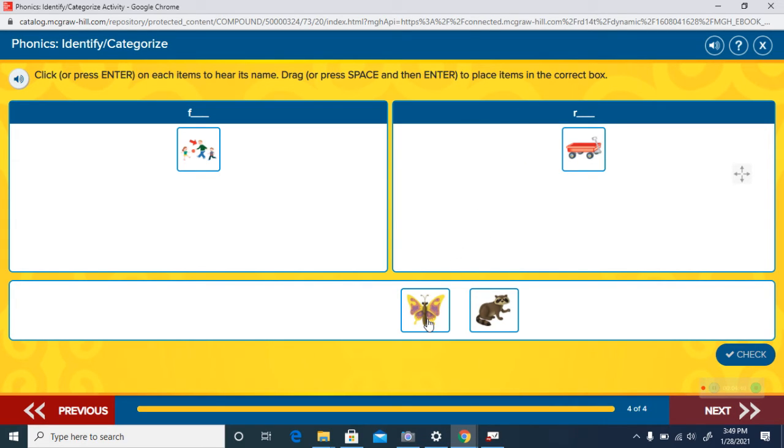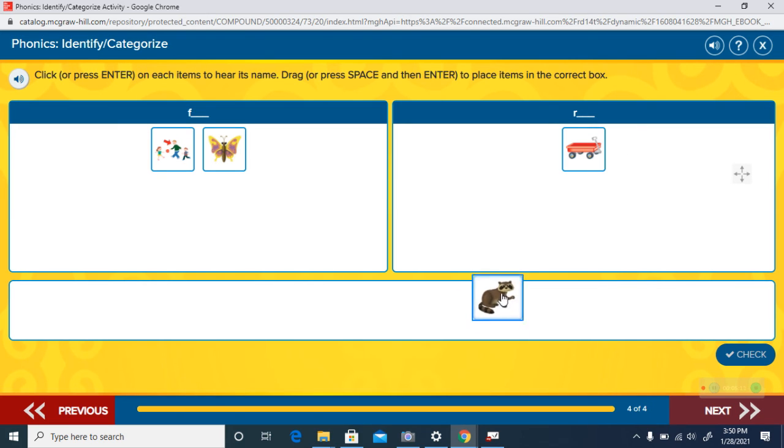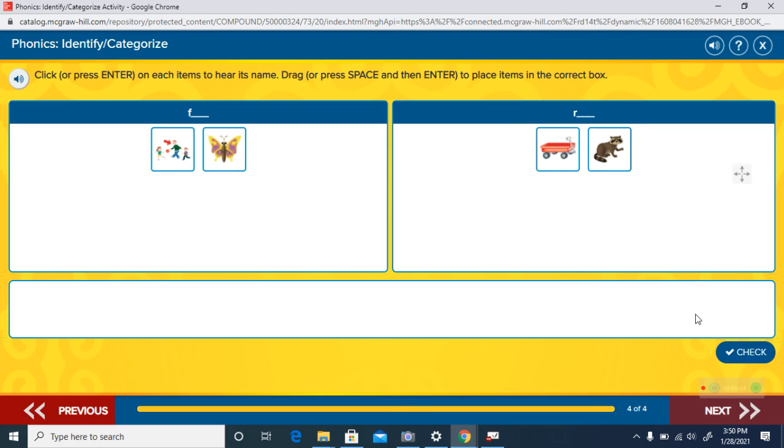Listen to this next one. Fly. Say that with me. Ready? Fly. Does fly begin with an F or an R? Fly begins with the F sound, which is what the letter F makes. Listen to this last one. Raccoon. Does raccoon begin with an F or an R? Raccoon begins with the R sound that the letter R makes.